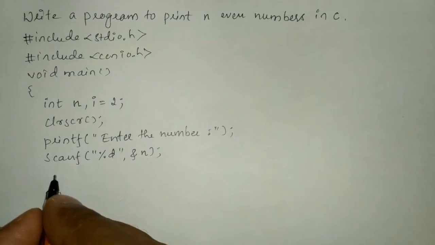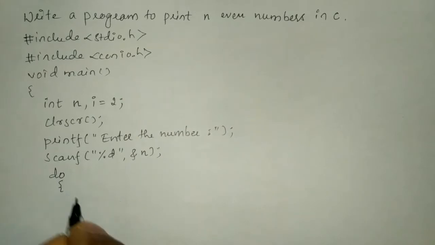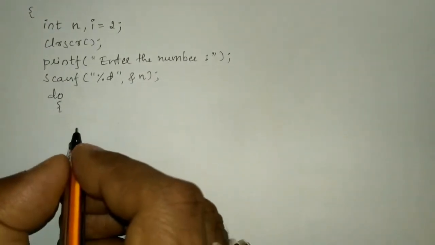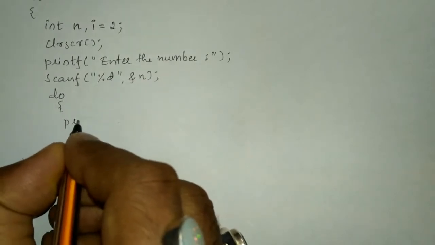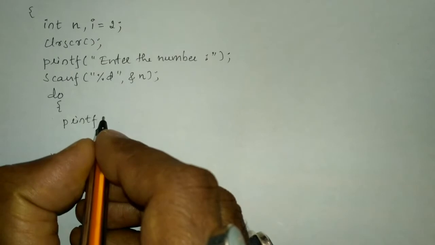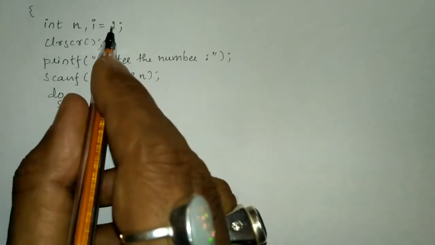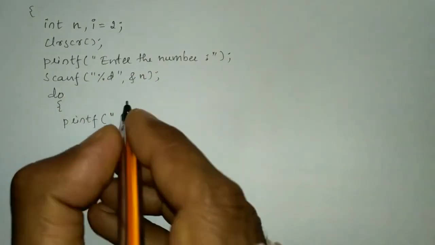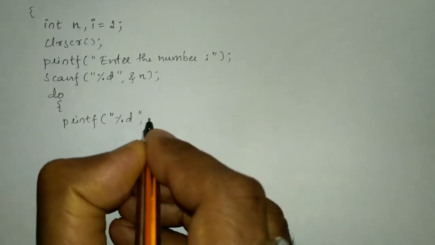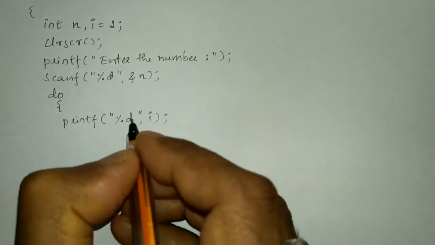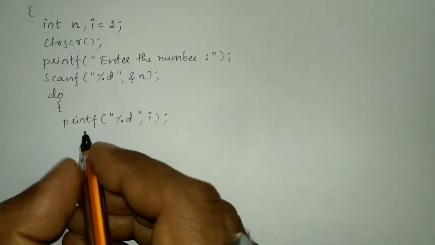And here we are going to use a do while statement. I'm going to write the keyword do, curly open brace. This indicates the beginning of the body of the do while statement. Now I'm going to write the printf statement to print the value stored in the variable i for the first time. So here in double quotation marks, I'm going to write %d, end the double quotation mark, put comma and value of i.